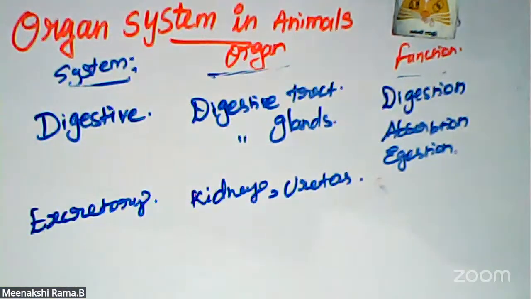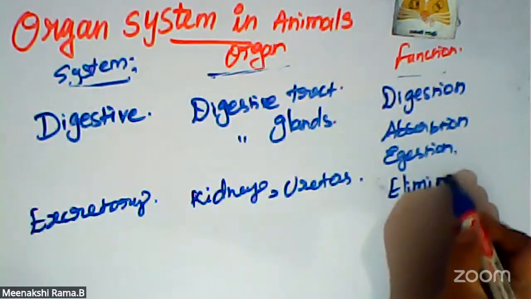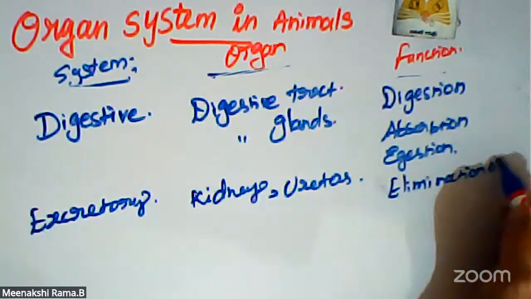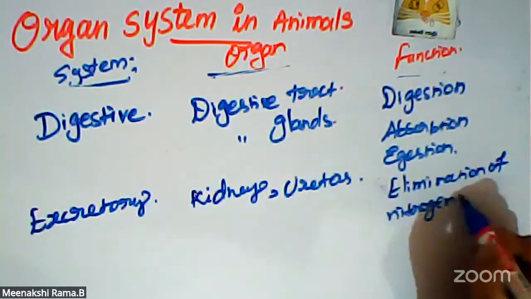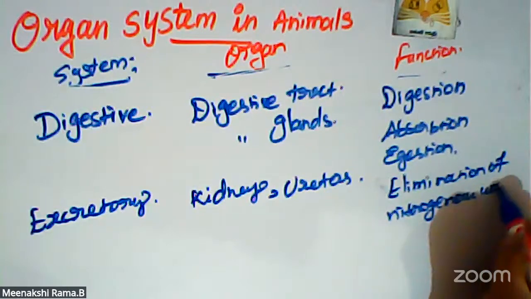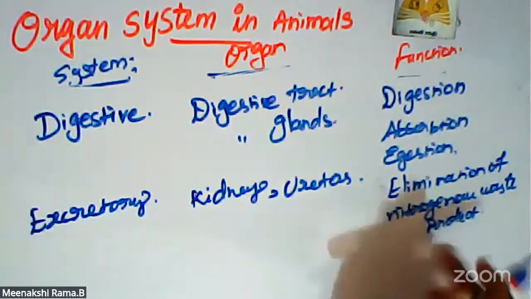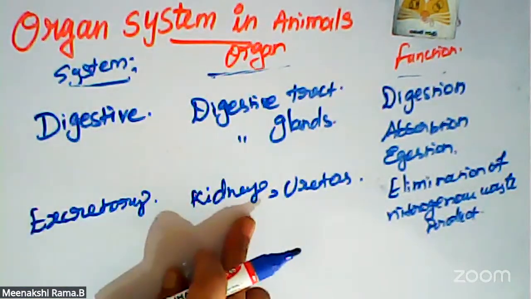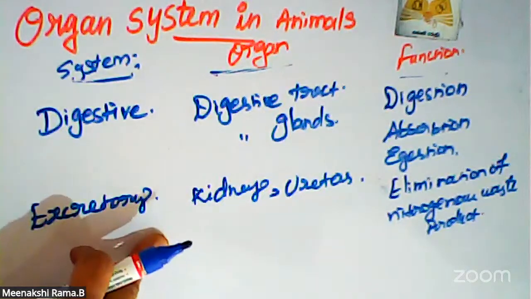Elimination of nitrogenous waste products. These products are eliminated with the help of the kidneys. That process is called excretion.